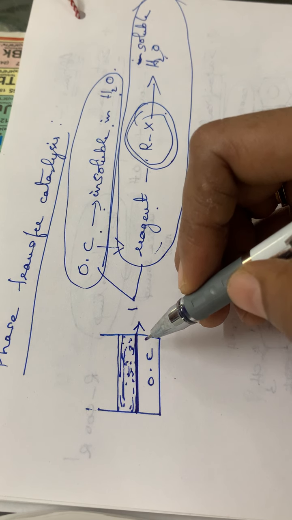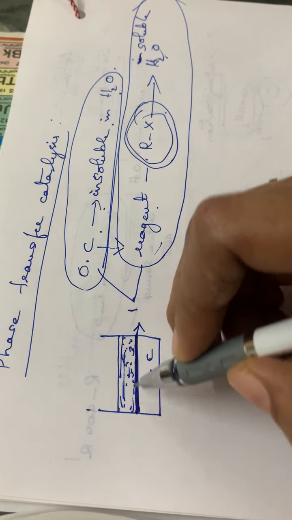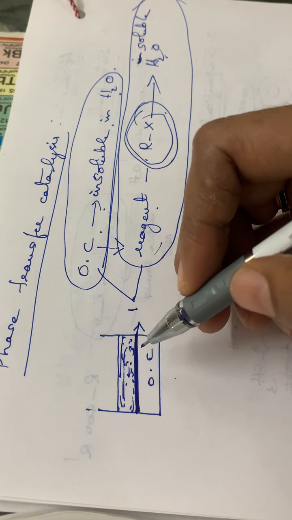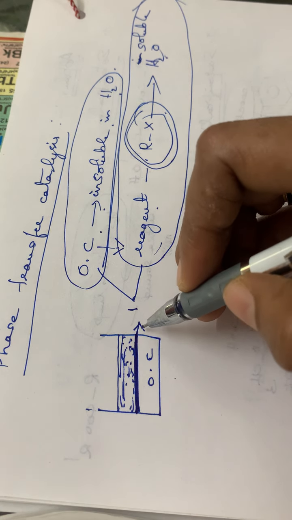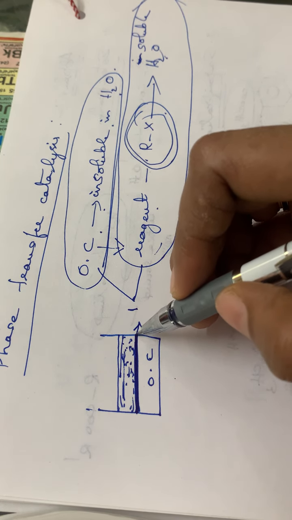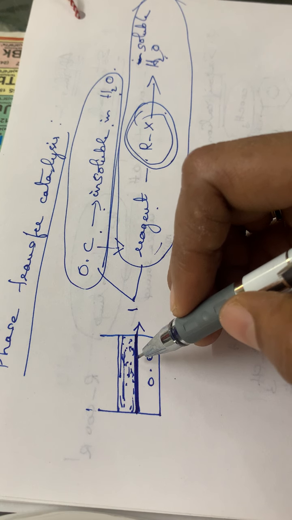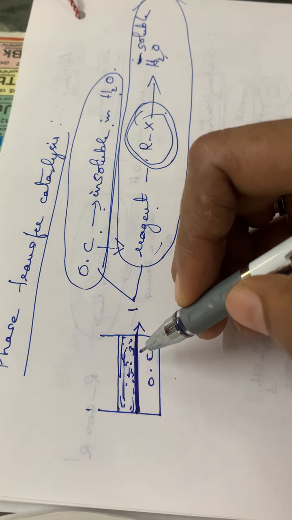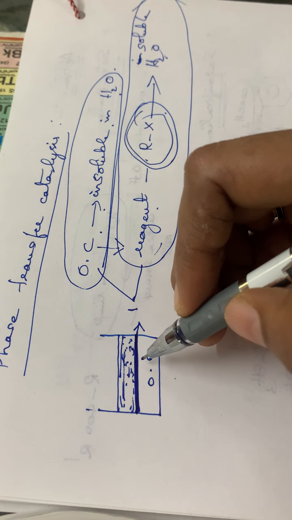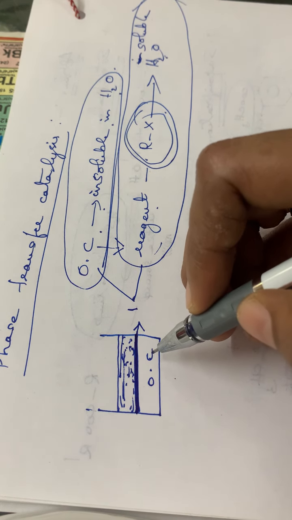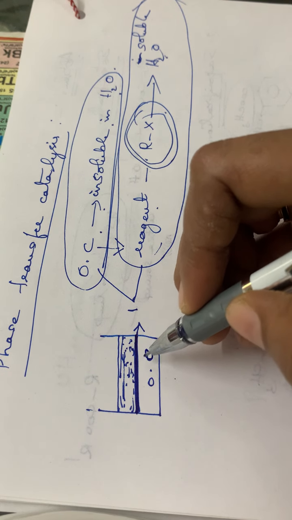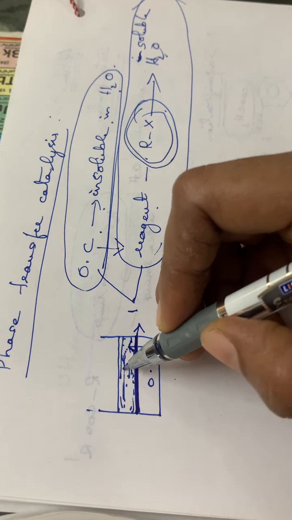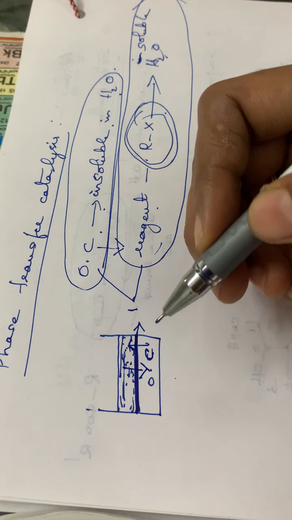Such reactions are actually a waste of reagents, isn't it? Not so much yield will be obtained, and the reaction will take a much longer duration to occur. As a result, the organic compound will not go to the water layer, or the reagent will not come to the organic compound.